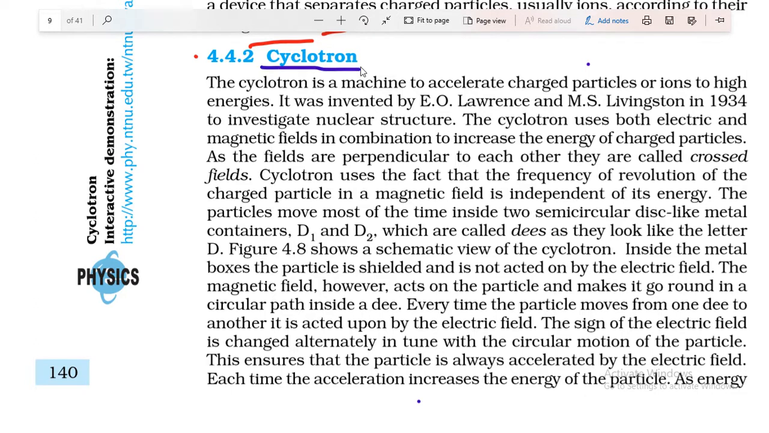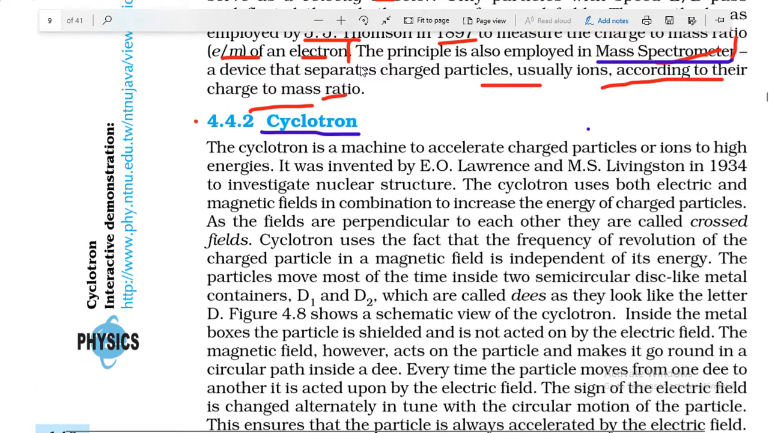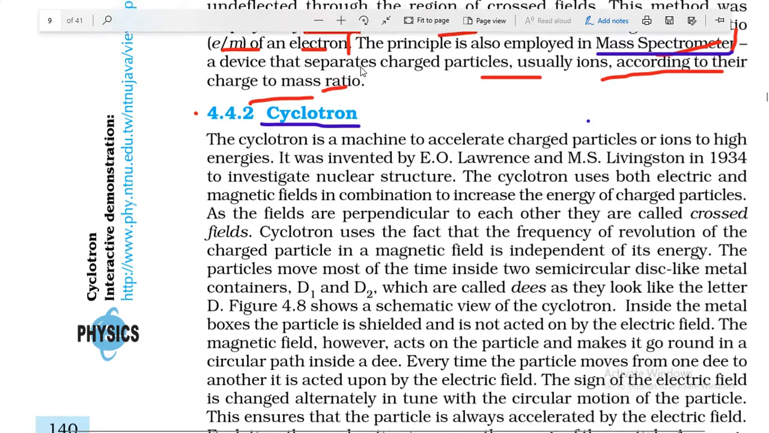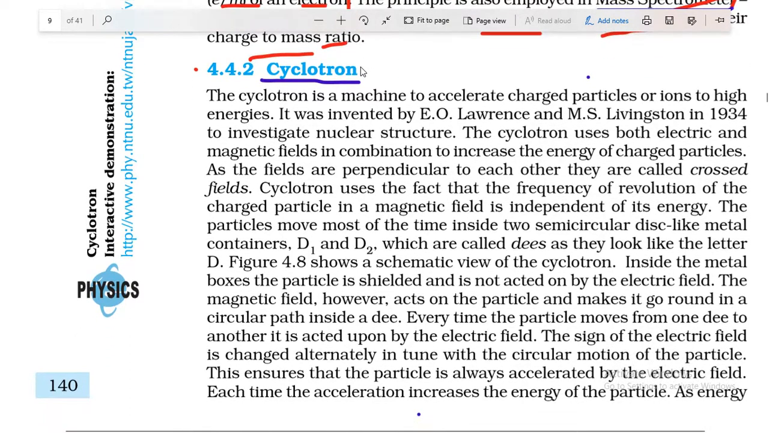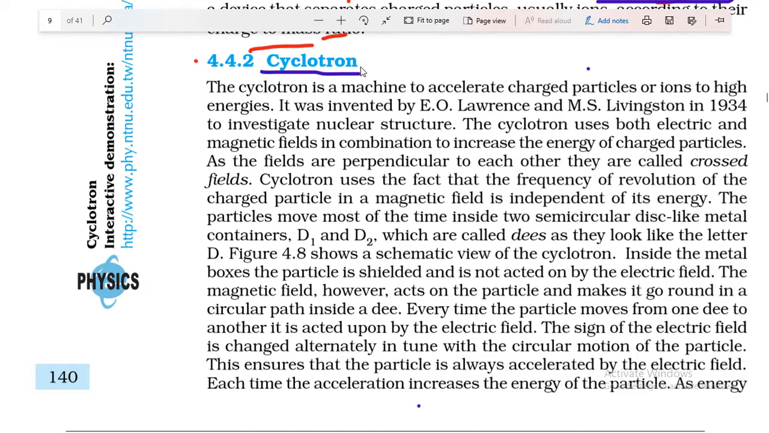So what is a cyclotron, students? Yesterday we discussed some basics about the cyclotron. A cyclotron is a machine to accelerate charged particles or ions to very high energy. Very high energy means very high kinetic energy. It means that due to this machine a charged particle can get very high velocity in magnitude.